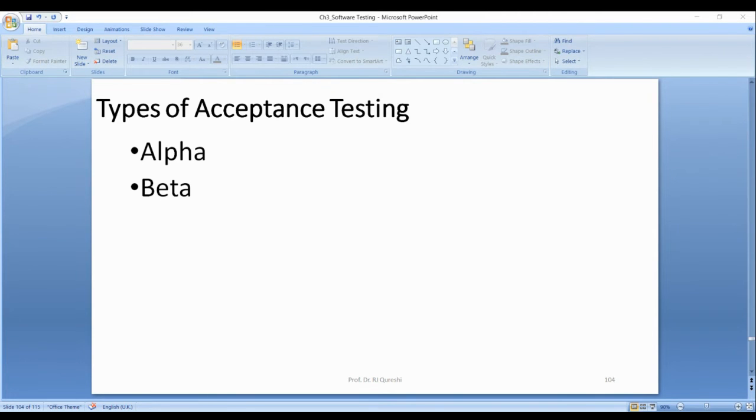Because after the approval of beta, customer has to release the money.